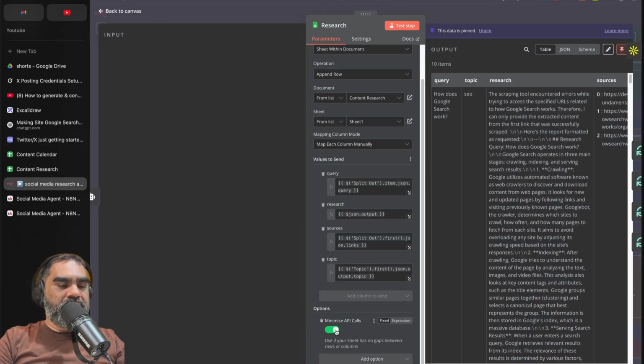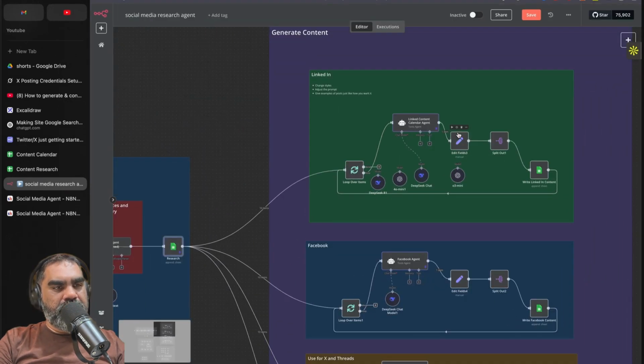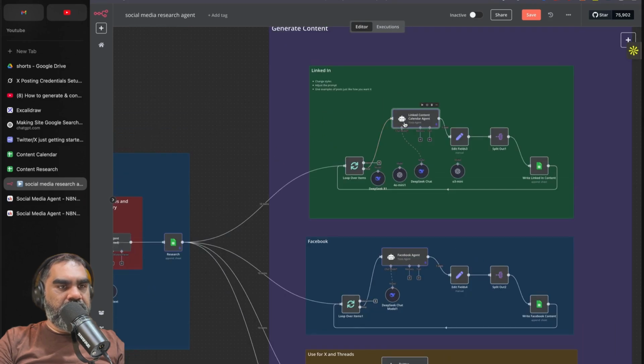Minimize API calls is because Google will rate limit you if you do multiple calls in succession. So that is to batch it. Moving on to the generate content section, pretty straightforward. So let me just go through the LinkedIn calendar agent.